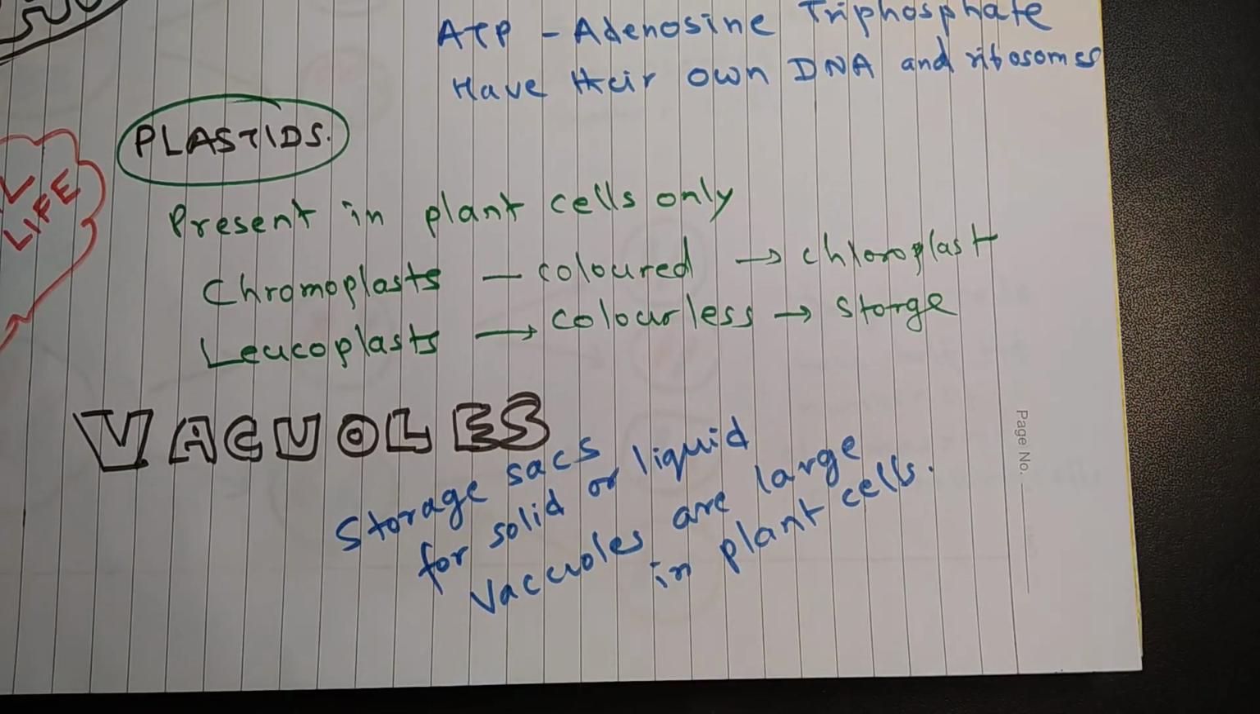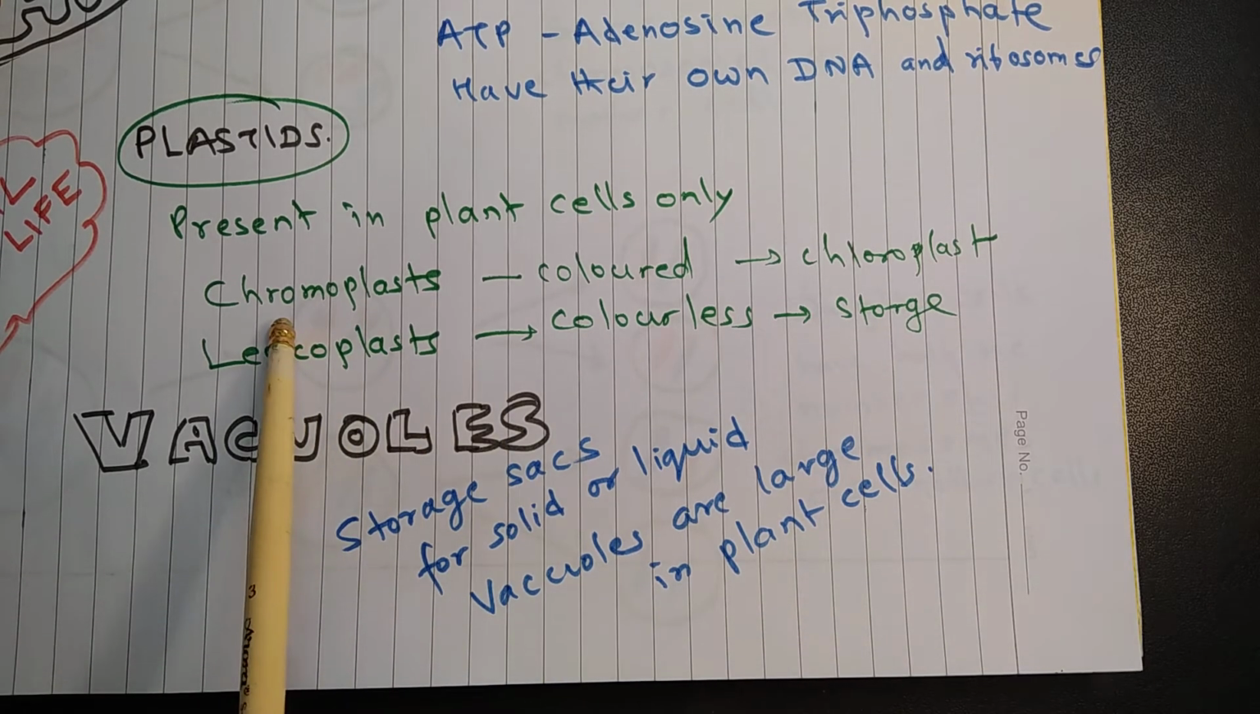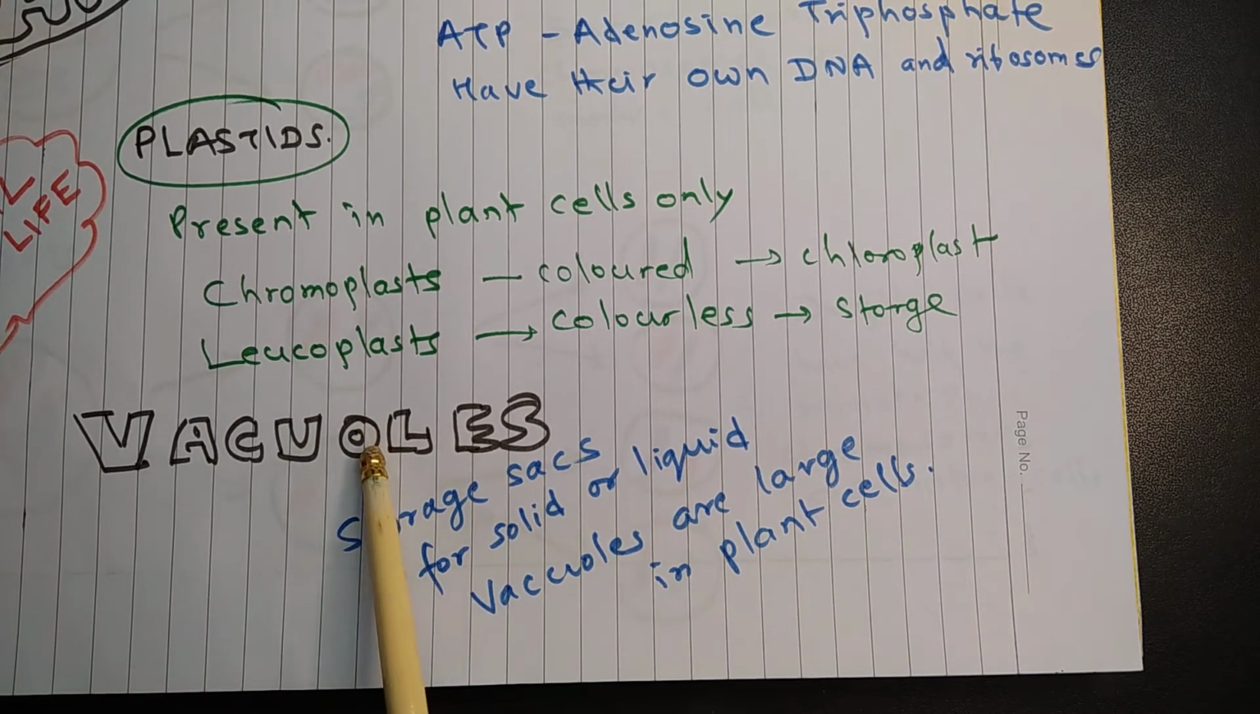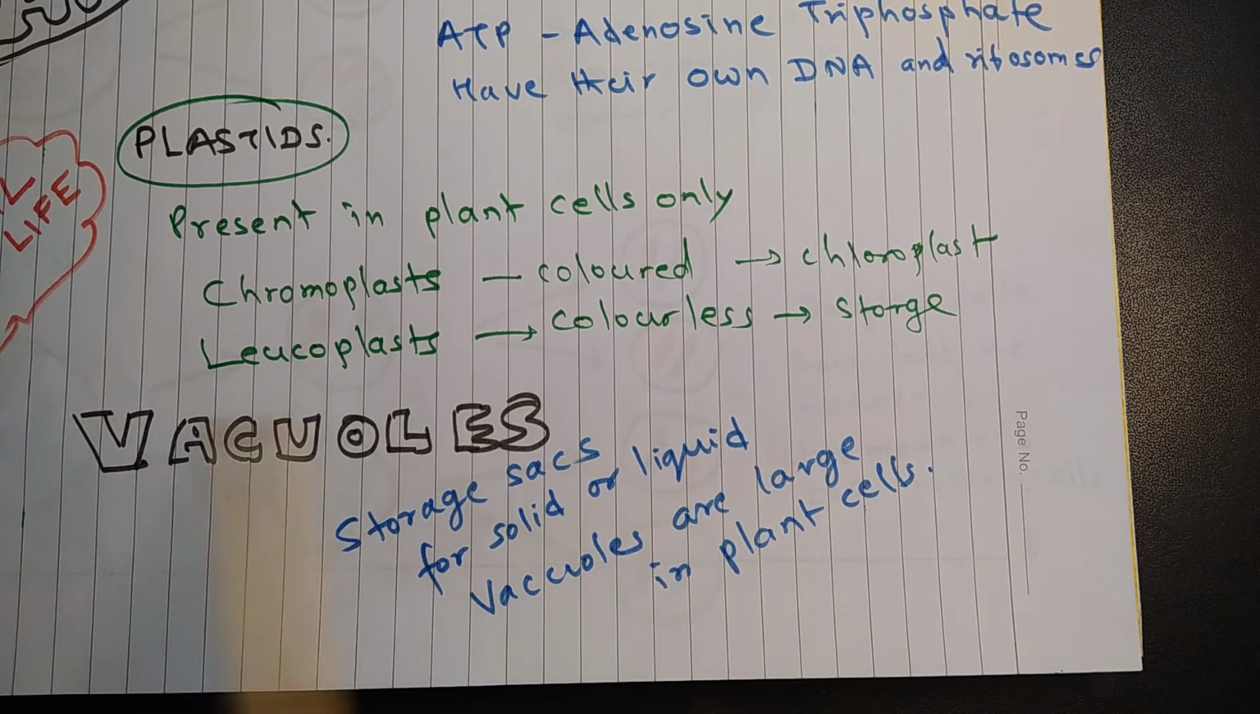Plastids, they are found in plant cells only. There are two types of plastids. One is called chromoplast and another is called leucoplast. The colored plastids are called chromoplasts. So the colorful fruits or green color of leaves are because of chromoplasts. Chloroplast is an example of chromoplast. Leucoplasts are colorless plastids, and they are responsible for storage of food, for protein, glucose and fat.